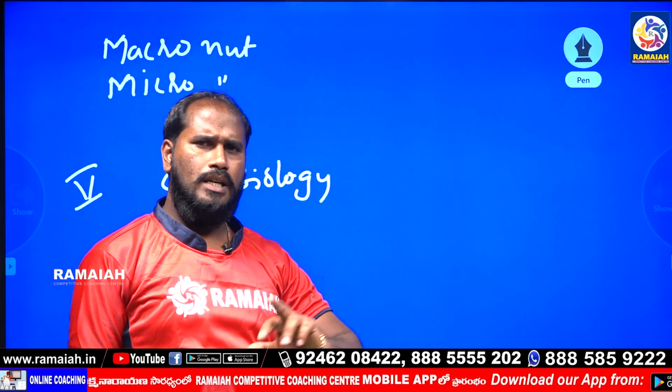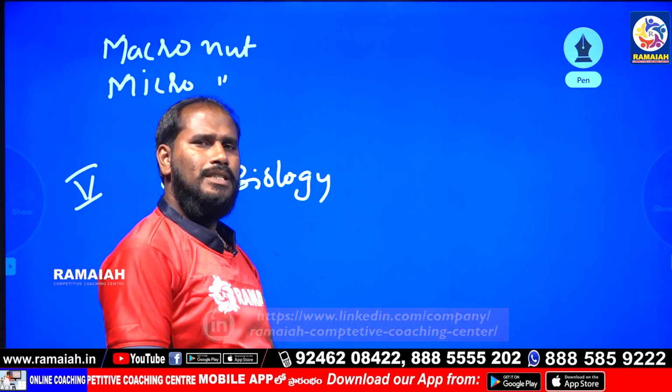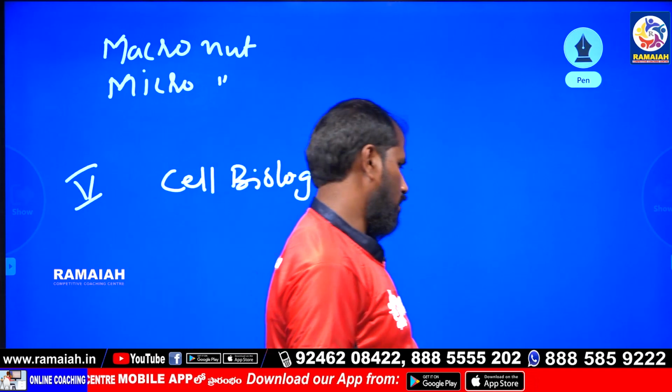So for TS and AP TET, paper 1 and paper 2, first paper and second paper, have a common syllabus.